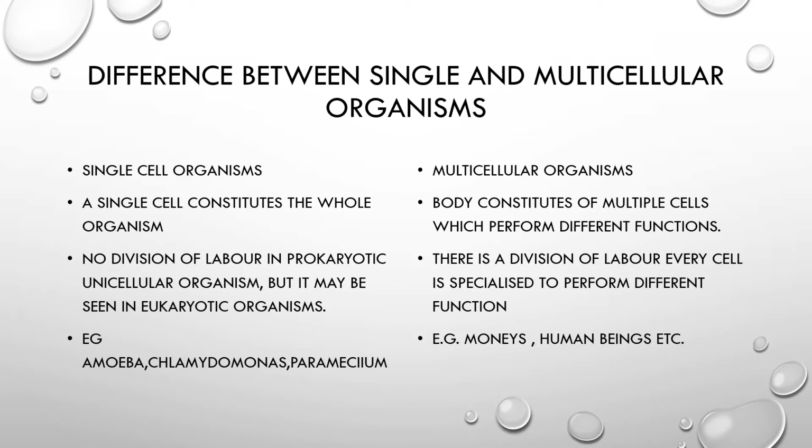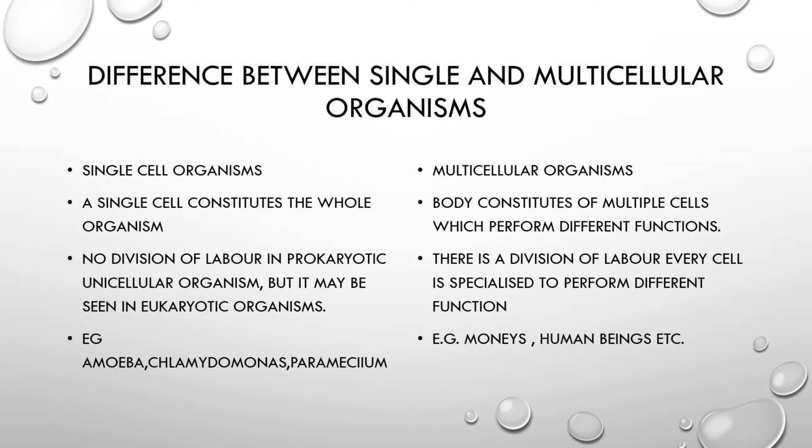Coming to the multicellular organisms. Multicellular organisms, as the name suggests, are made up of different types of cells. We also know that the cells combine together and form tissues. And tissues combine together and form an organ.